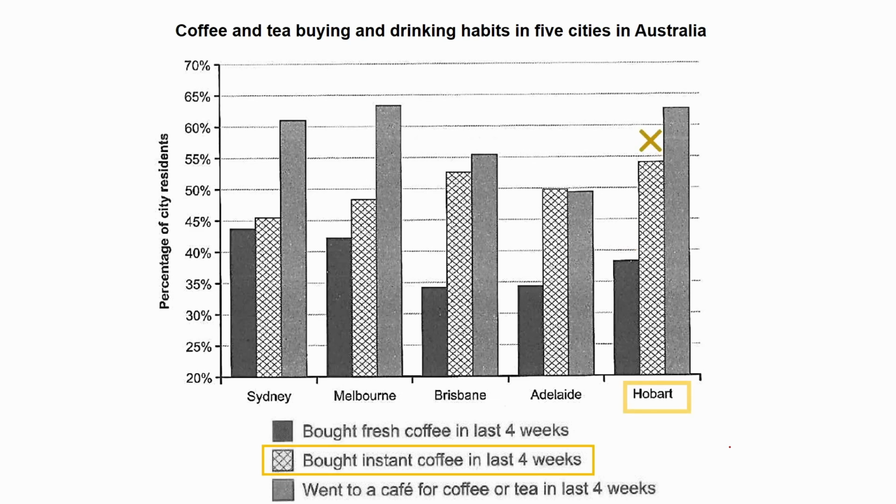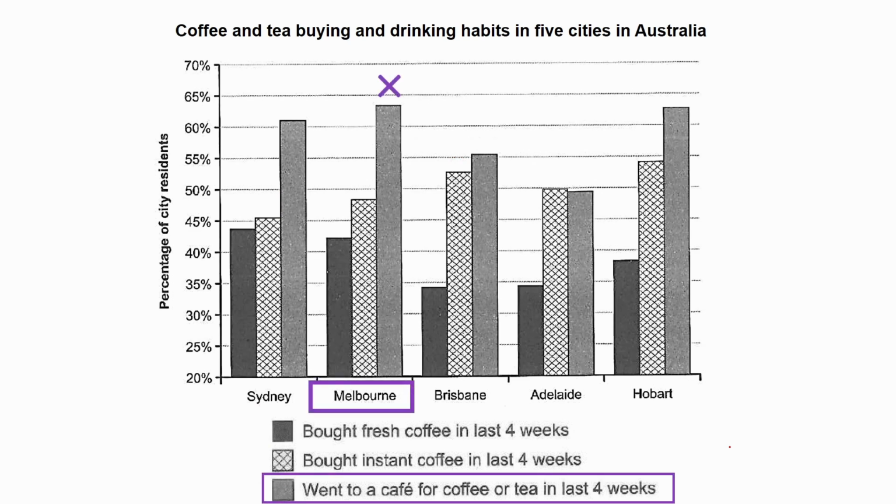The highest here is Hobart, so we will mention that separately. And Melbourne and Adelaide are quite similar, so we mention together. We actually group them. And Sydney is the lowest, and Brisbane also is the second highest, so we mention these two cities also separately. And the last category, went to a cafe.